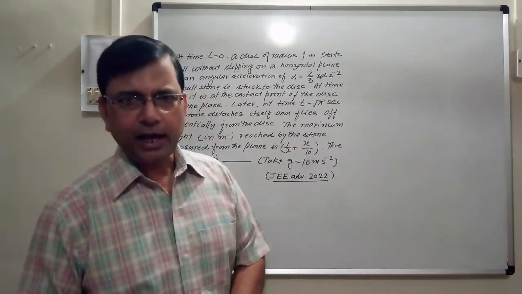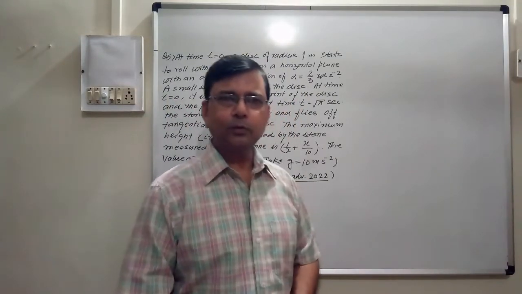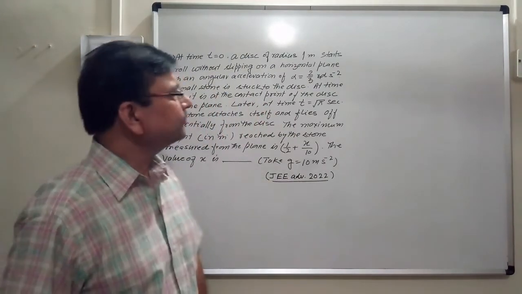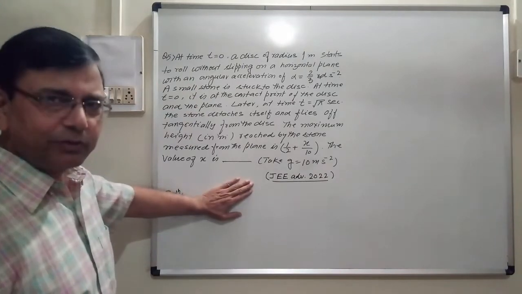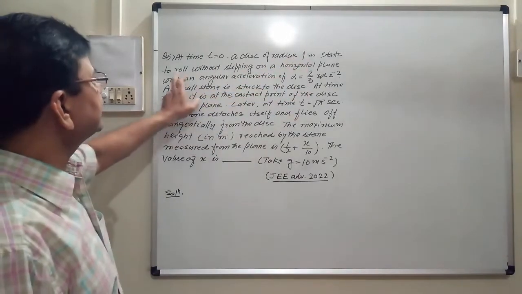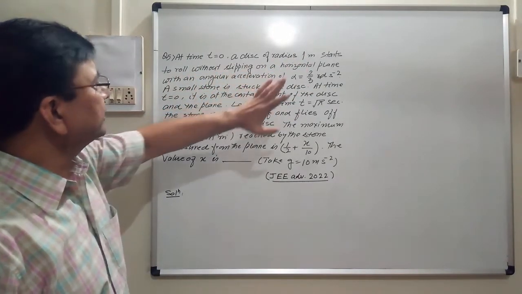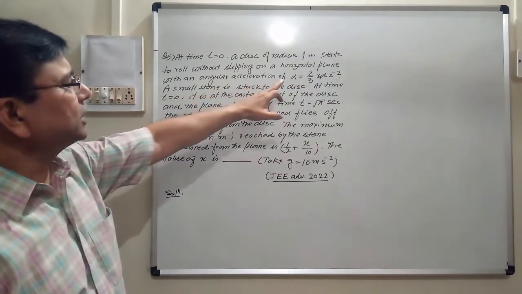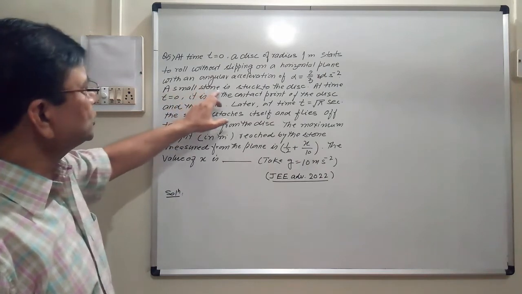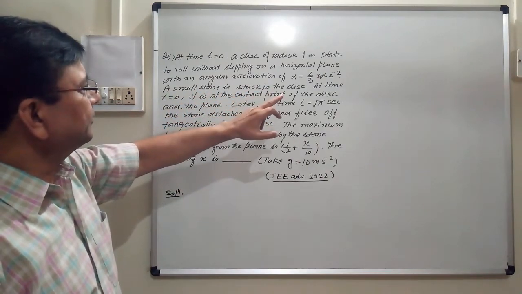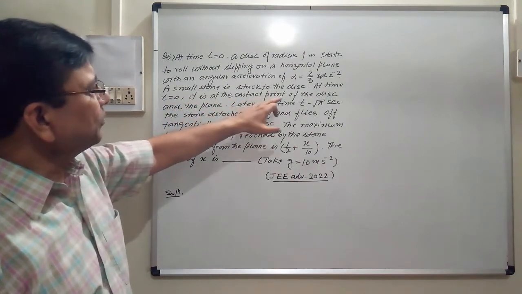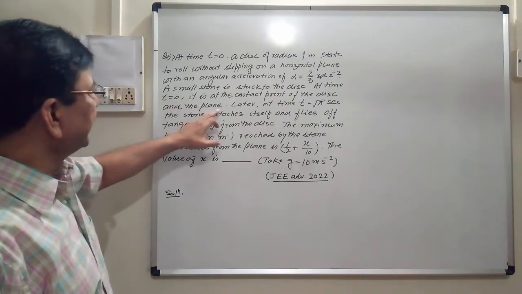Hello children, I will be taking another question which has come in JEE Advanced 2022 in physics. See, this is also a very good question. At time t is equal to 0, a disk of radius 1 meter starts to roll without slipping on the horizontal plane with an angular acceleration of alpha, that is 2 by 3 radians per second square. A small stone is stuck to the disk at time t is equal to 0. It is at the contact point of the disk and the plane.